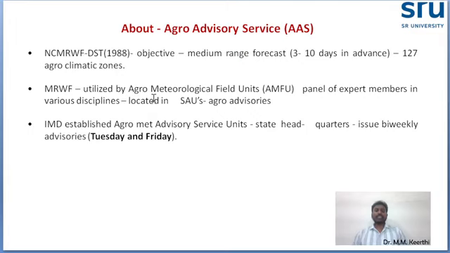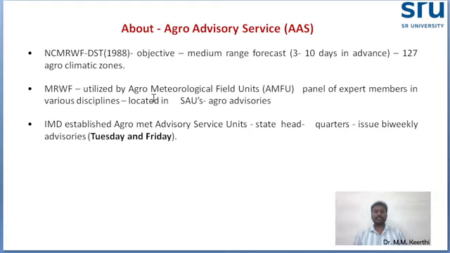The agro advisory service bulletin will be issued by the IMD twice every week, on Tuesday and Friday.